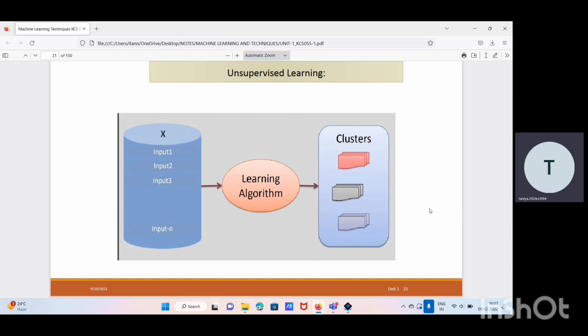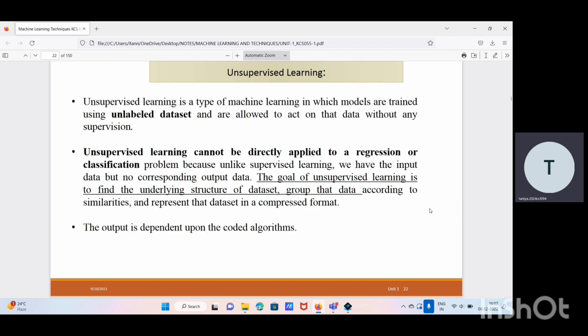So in unsupervised learning, we provide unlabeled data, unlike in supervised learning. Unsupervised learning is a type of machine learning in which models are trained using an unlabeled dataset and are allowed to act on that data without any supervision. Unsupervised learning cannot be directly applied to regression or classification problems because, unlike supervised learning, we have the input data but not the corresponding output data.